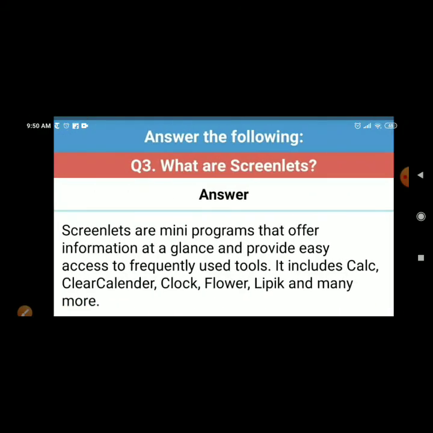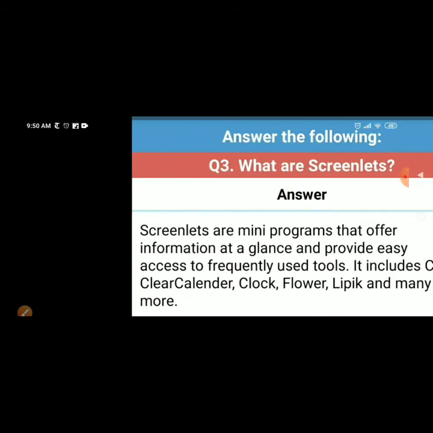What are screenlets? Screenlets are mini programs that offer information at a glance and provide easy access to frequently used tools. It includes Calc, Clear Calendar, Clock, Flower, Lipic and many more.